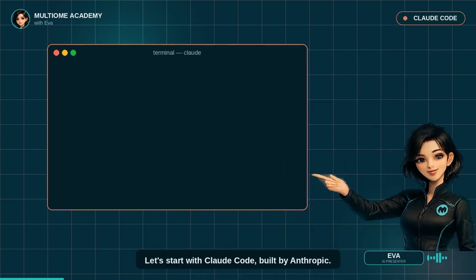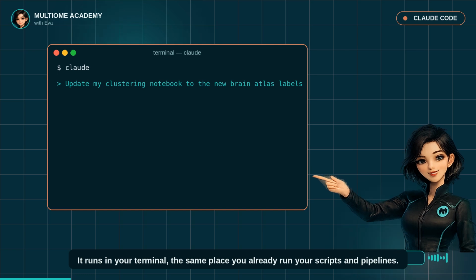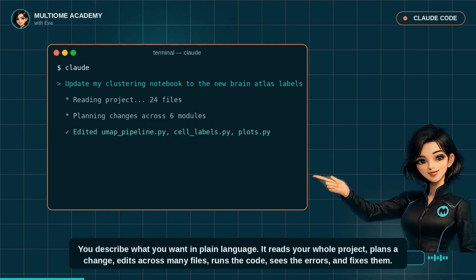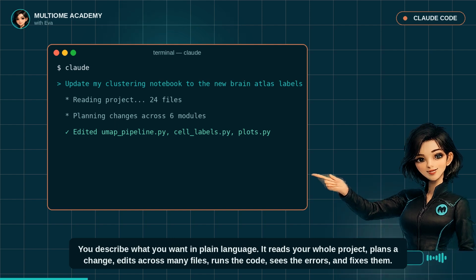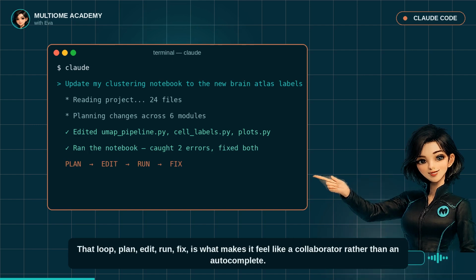Let's start with Claude Code, built by Anthropic. It runs in your terminal, the same place you already run your scripts and pipelines. You describe what you want in plain language. It reads your whole project, plans a change, edits across many files, runs the code, sees the errors, and fixes them. That loop, plan, edit, run, fix, is what makes it feel like a collaborator rather than an autocomplete.